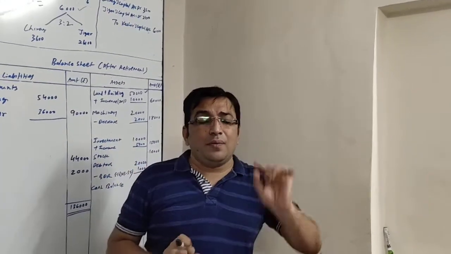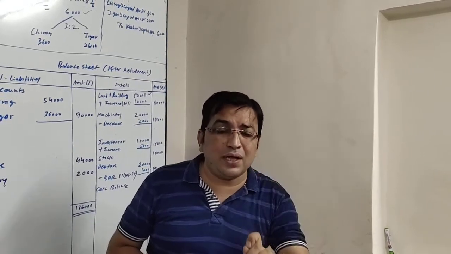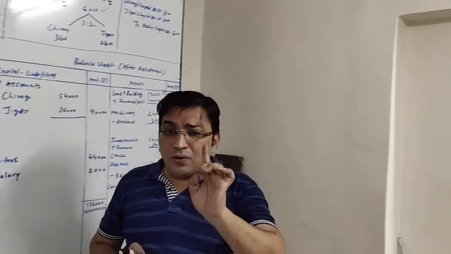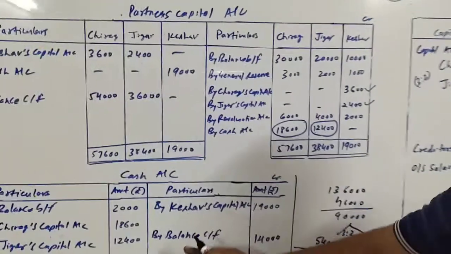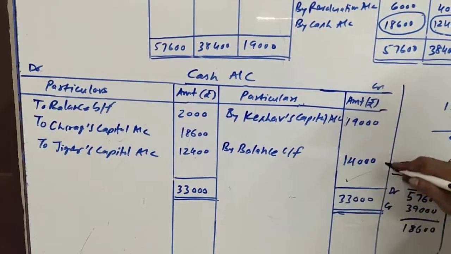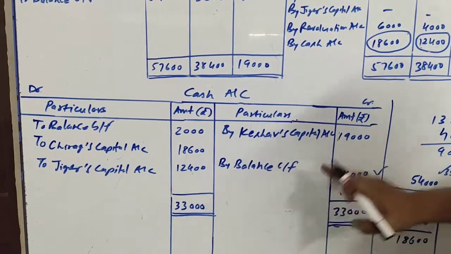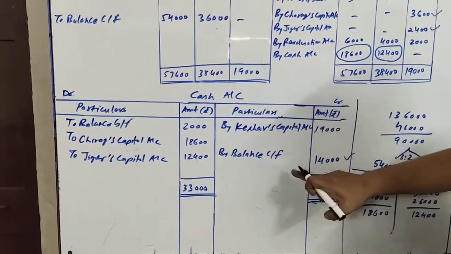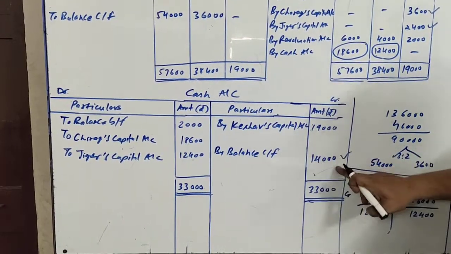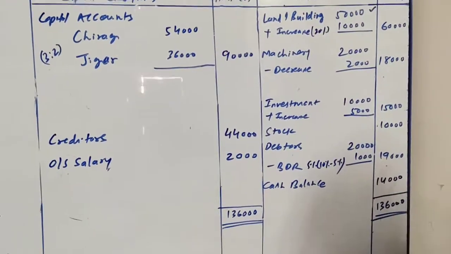So first of all, we will write the closing balance of cash, as well as pay the retiring partner in cash. The closing balance of cash, which is working capital, they have given us. We will write here by balance carried forward 14,000. How much they will have to bring has not come yet; to find that we will have to write it in the cash account. So by balance carried forward will be 14,000, and the same will be written at the asset side of the balance sheet, 14,000.